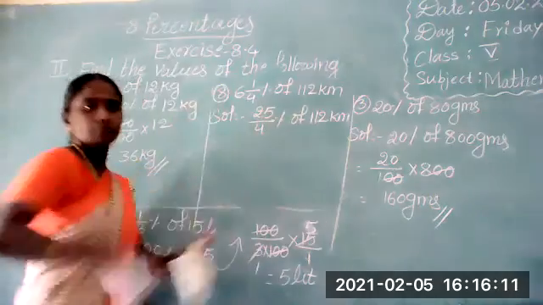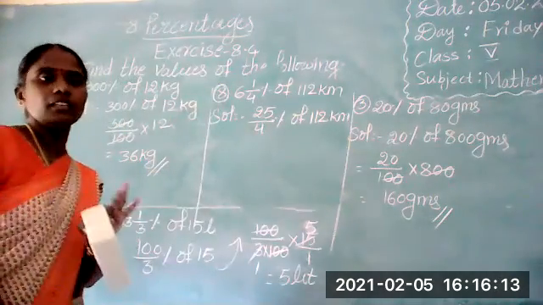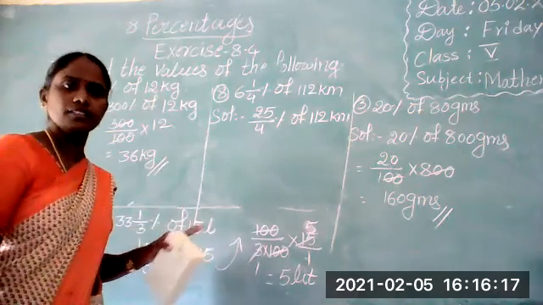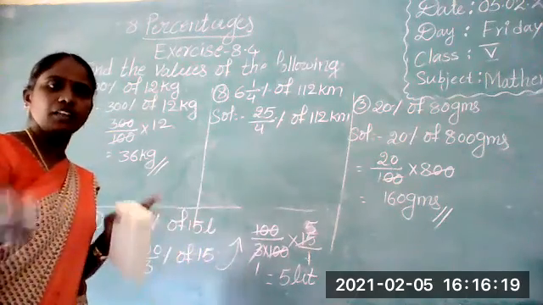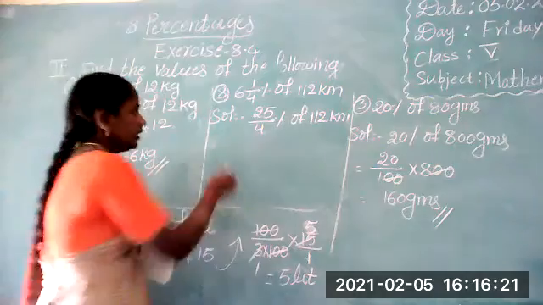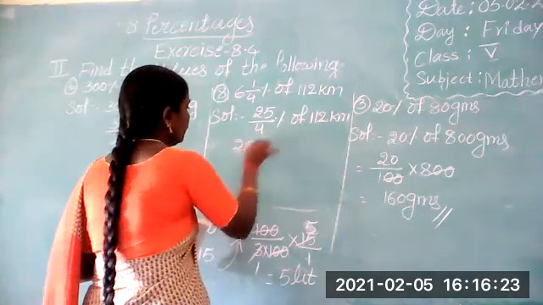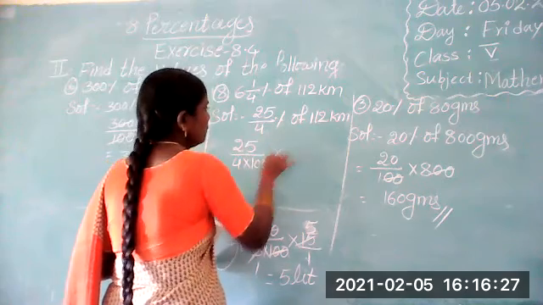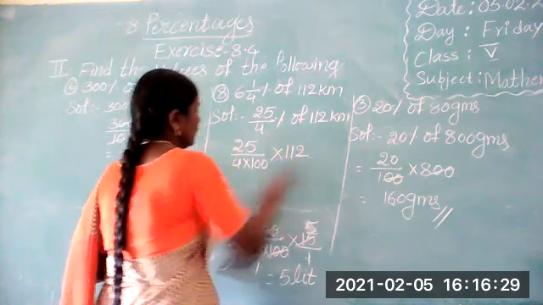Now write the percentage form in fraction form. How can we write it? Remove the percentage symbol and write 100 as the denominator. 25 by 4 into 100 into 112.